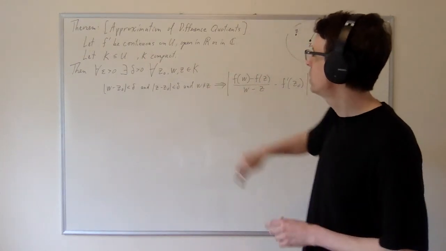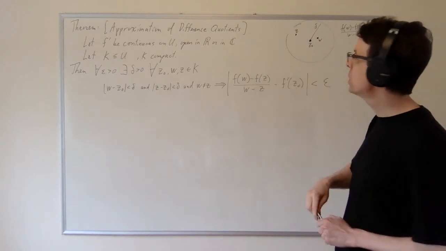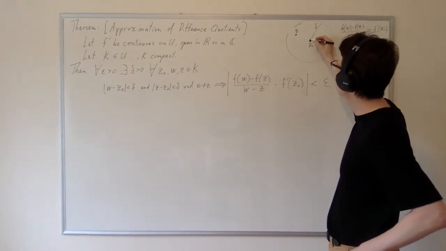So before we dive into this statement, let's just look at this picture. Supposing we have a point z0, which is the center of a delta ball.